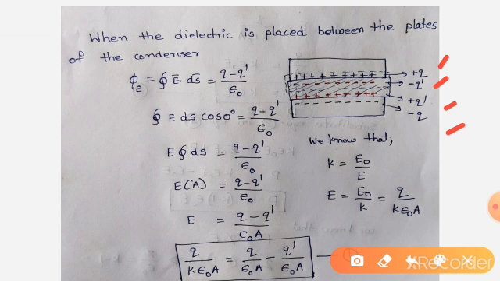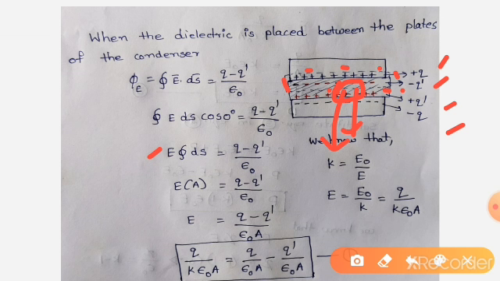For that, construct again a Gaussian surface. Take a small area in between the plates. Here also the electric field direction is like this and the surface direction is like this. The angle between these two is again 0. So E into integral ds is equal to Q minus Q prime by epsilon naught. What is it according to Gauss law?